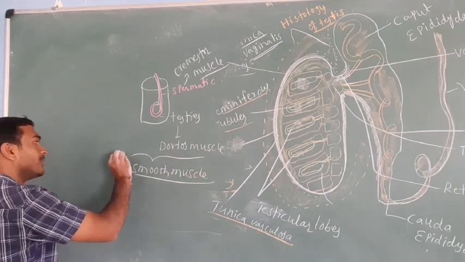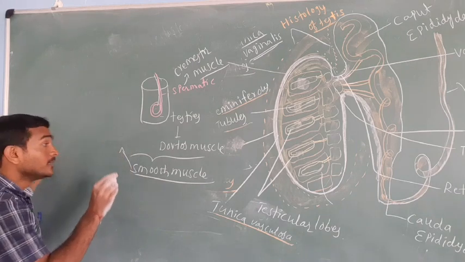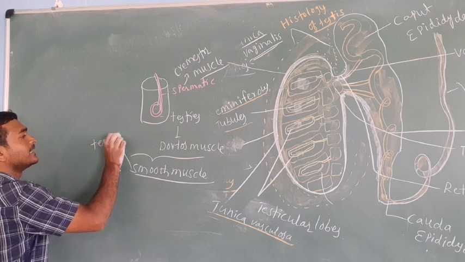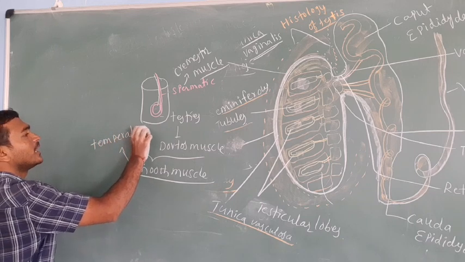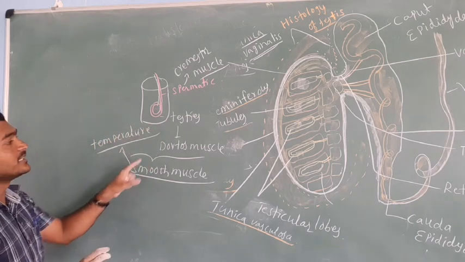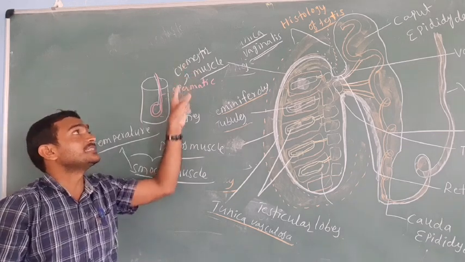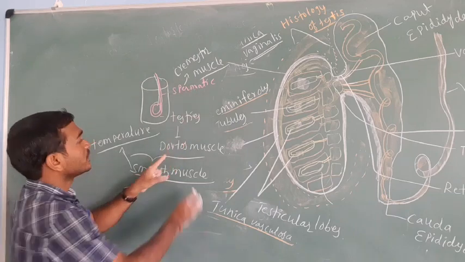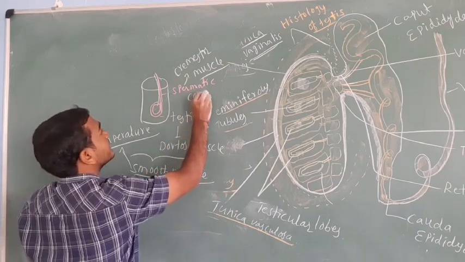These two muscles are sensitive to temperature. The cremaster muscle is present in the spermatic cord, and the dartos muscle in the testes.